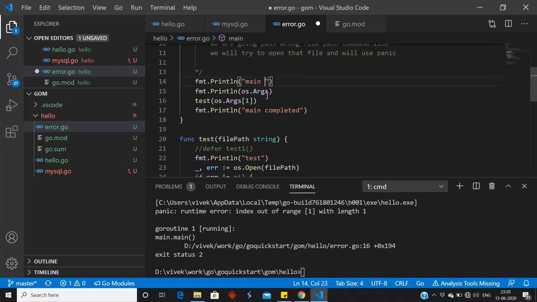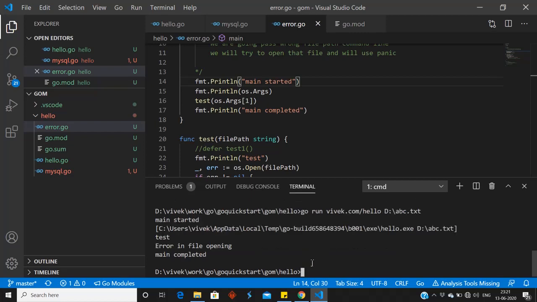Let me say this, main started. Now let me run the code. So how can I run? Go run, and I need to pass the wrong file path. So suppose I am passing abc.txt. If you see, my code is running: main started.